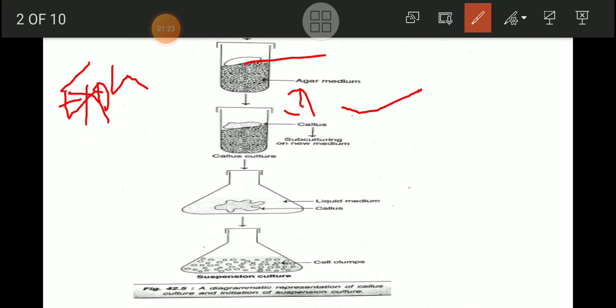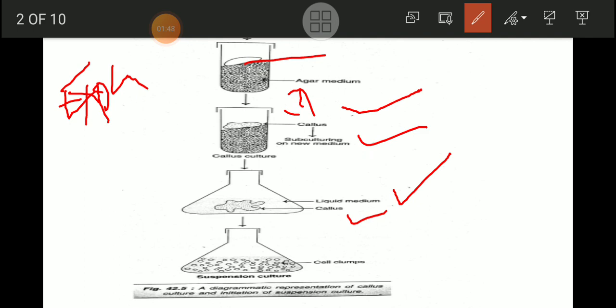Now this callus is to be subcultured on a new medium, that is, into the next step, a liquid medium in a culture pot, isn't it? So here we have put the callus into a liquid medium.